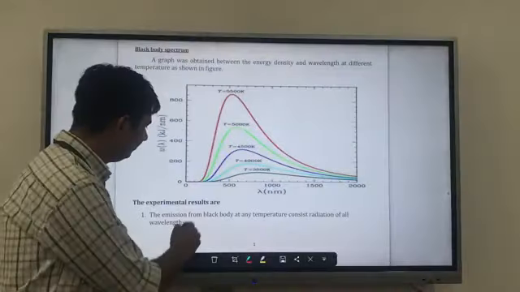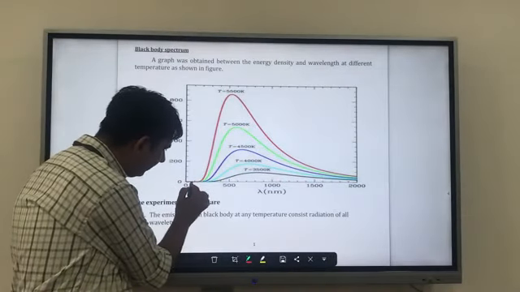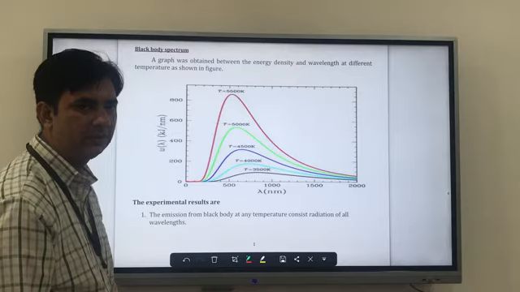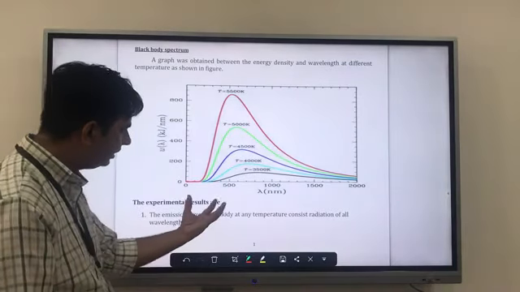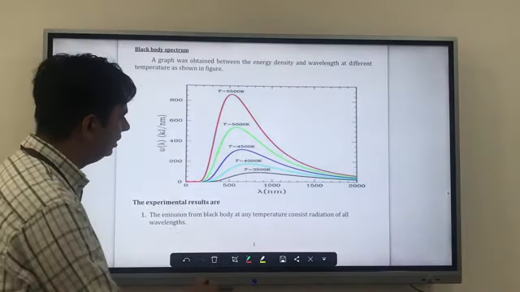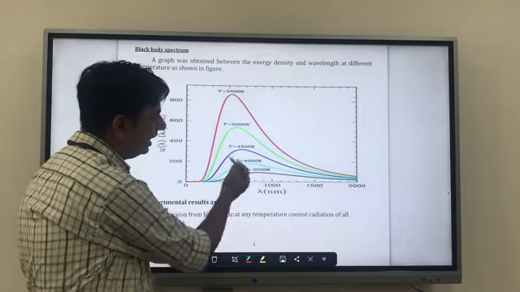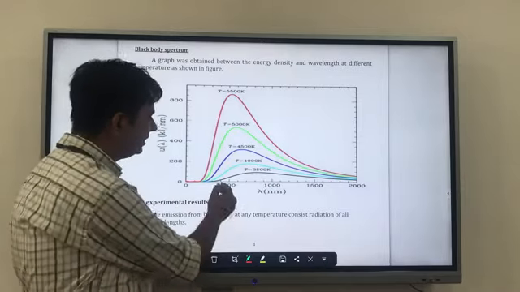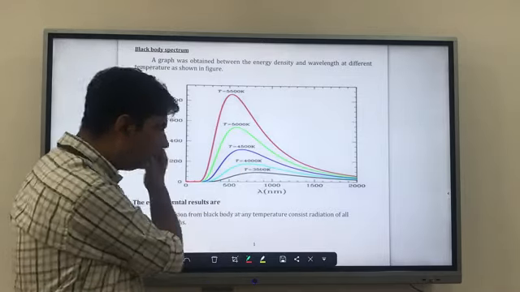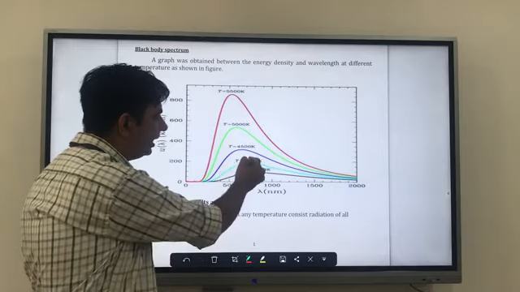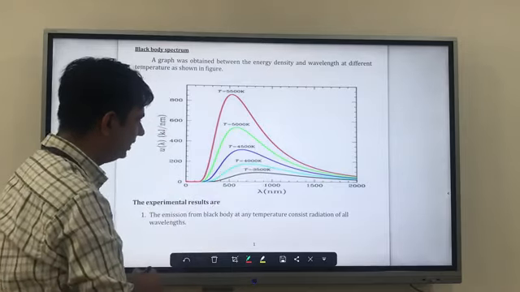You can see over here that they all have the same wavelength at this point, and as they increased their temperature, at 3500 it starts emitting black. At 4000 it starts blue or violet, you can say.